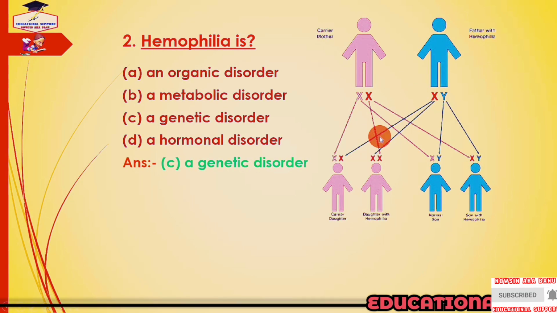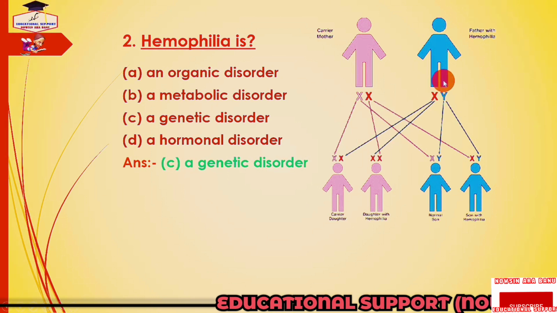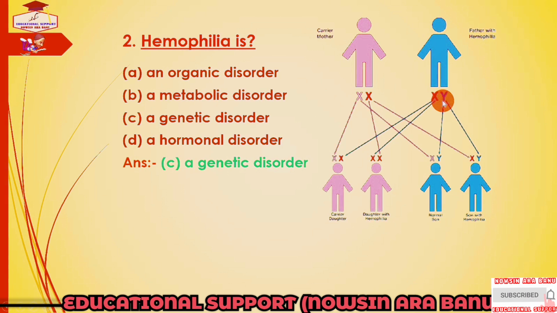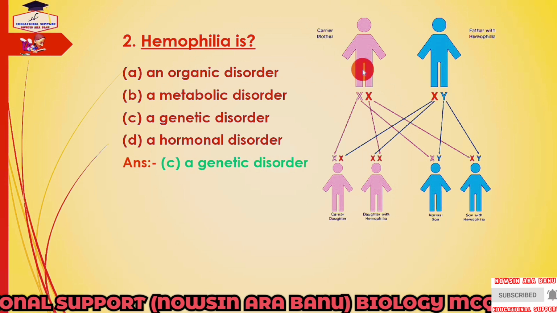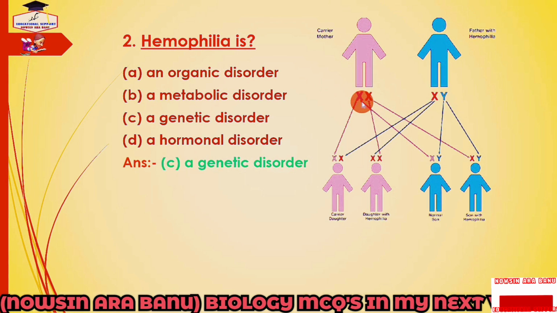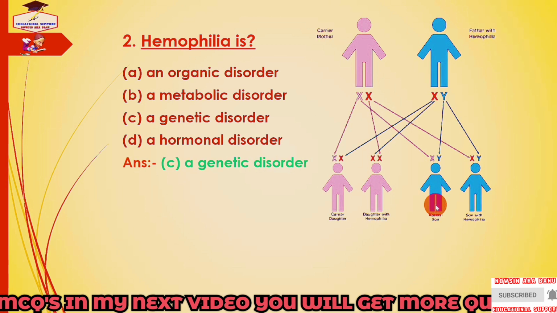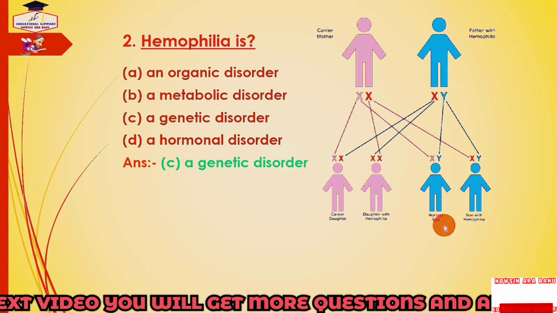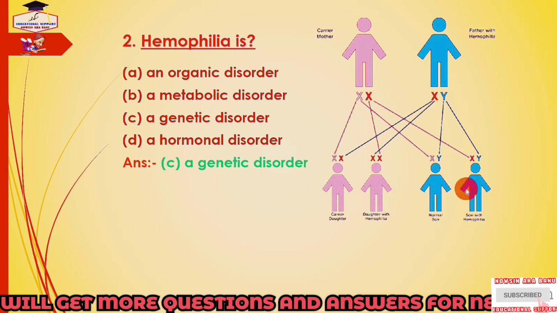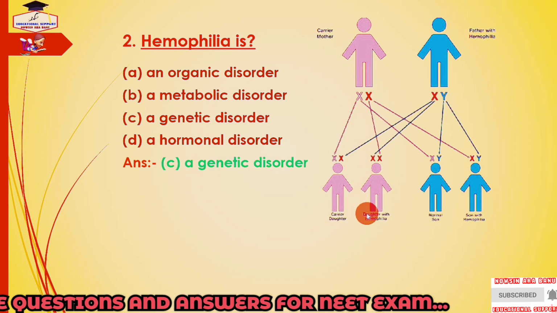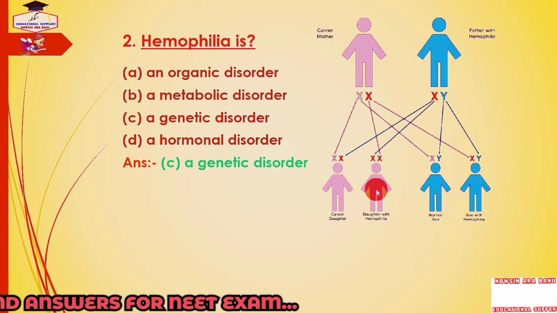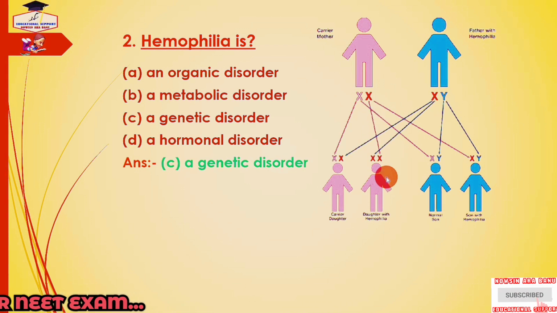This picture represents that male have one X and one Y chromosome and female have two X chromosomes. Males inherit X chromosome from their mother and Y chromosome from their father. But female inherit one X chromosome from each parent. So the answer is hemophilia is a genetic disorder.